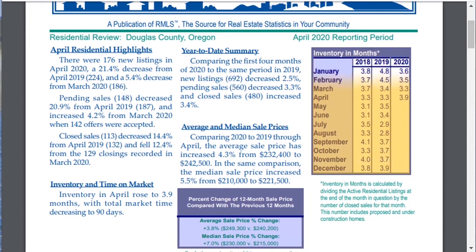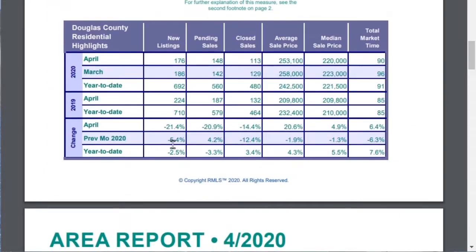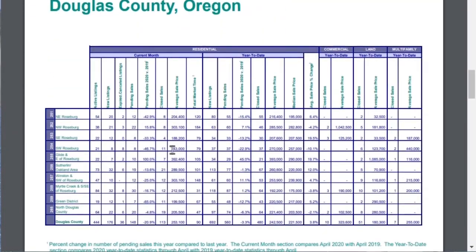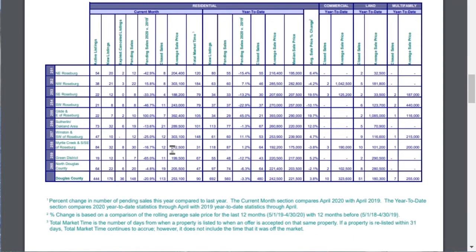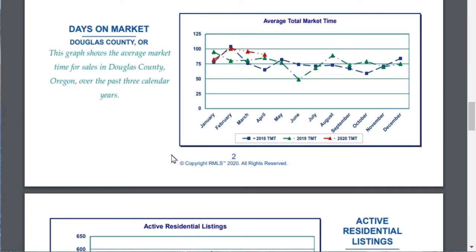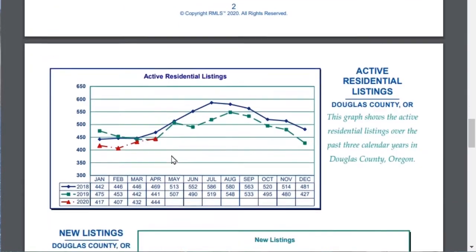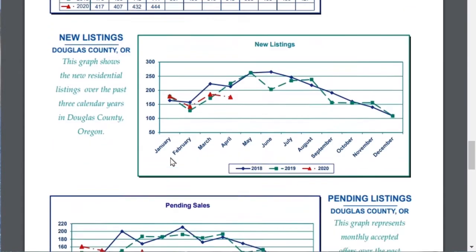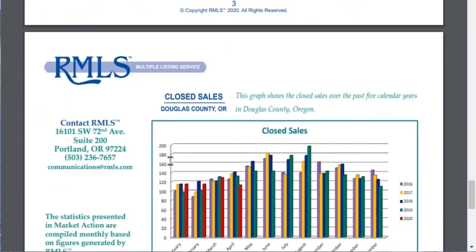The inventory months is also an easy snapshot of current market conditions. The rest of the report contains graphs and charts breaking the previous month's data into transaction highlights, neighborhood statistics, as well as graphs and charts showing a more graphical representation of the data.